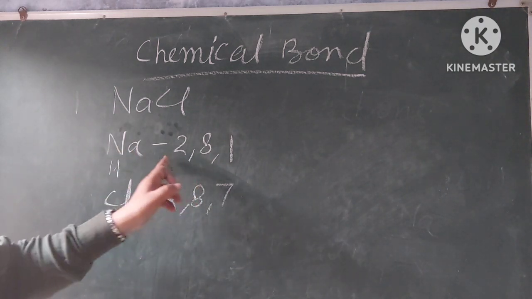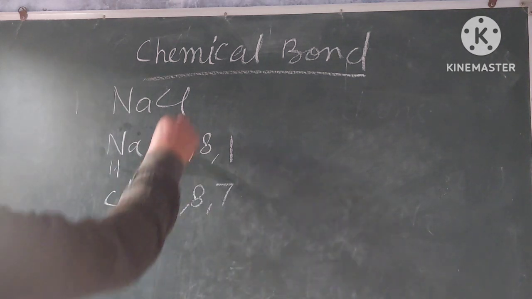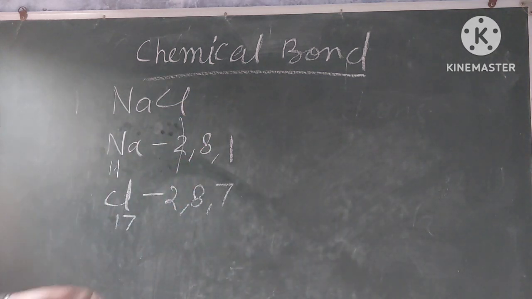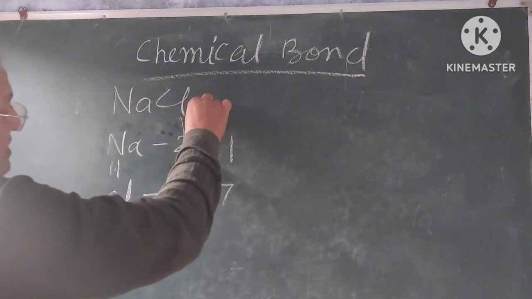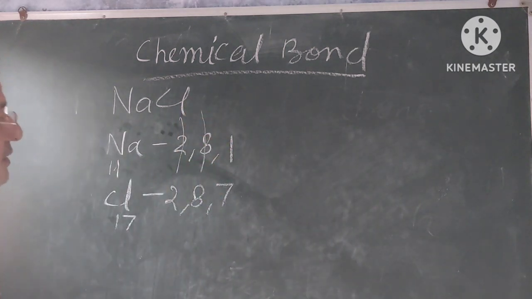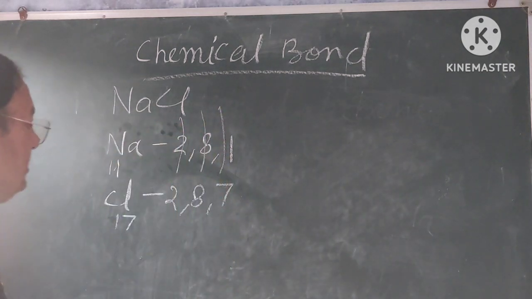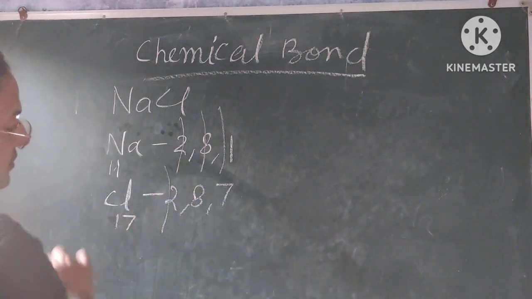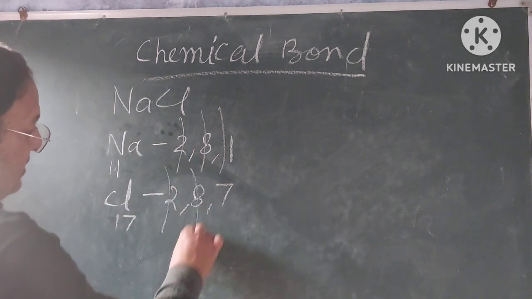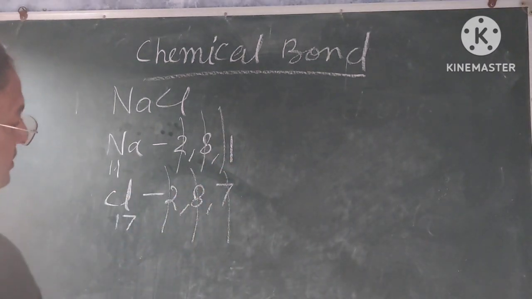Sodium has 3 shells. In the first shell there are 2 electrons. This is the first shell, this is the second shell. In the second shell sodium has 8 electrons, and this is the third shell. In this sodium has 1 electron. And in chlorine, there are 2 electrons in the first shell, 8 electrons in the second shell, and 7 electrons in the third shell.